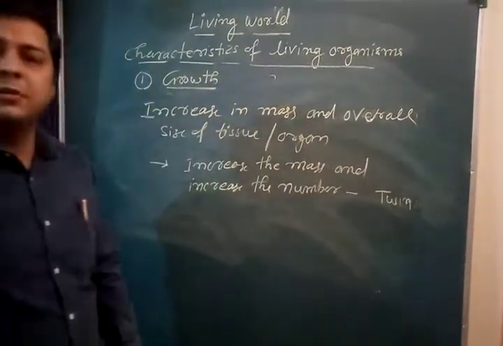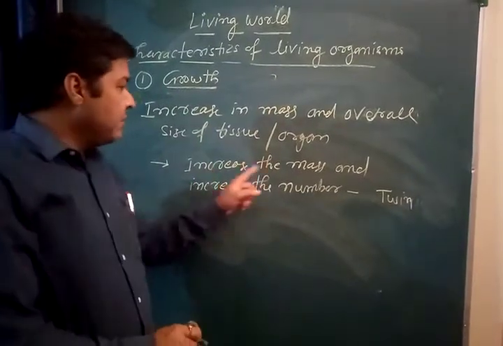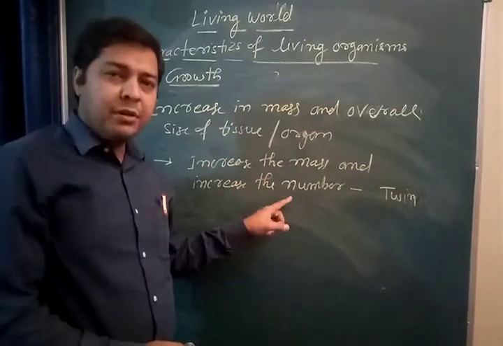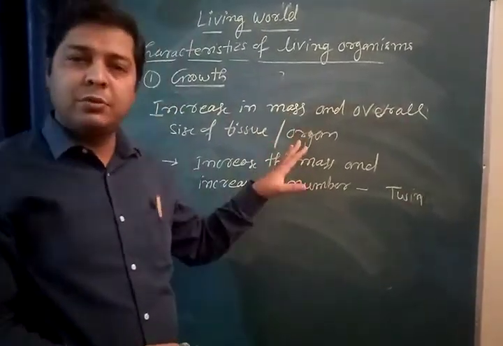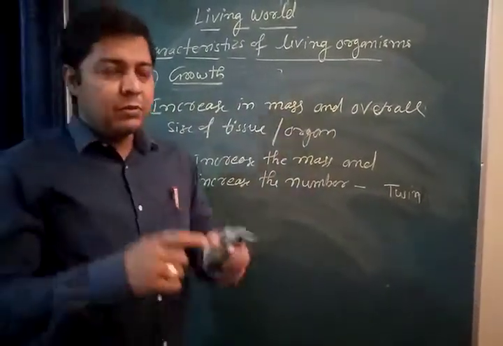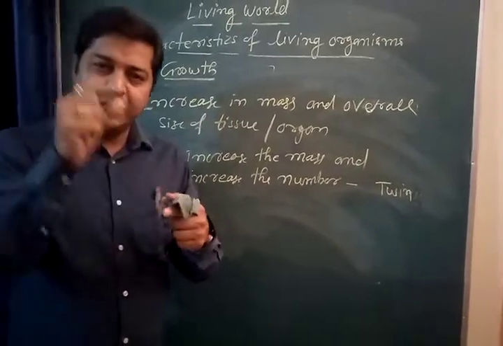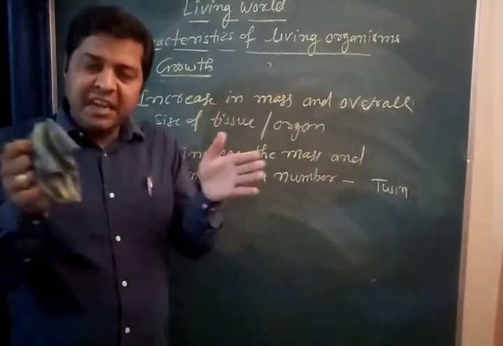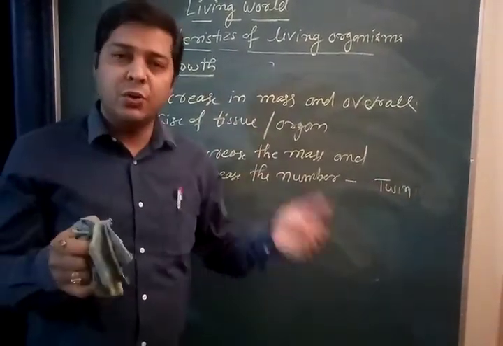What is increase in mass and increase in number? Both are the twin properties of growth. Clear? So you must know that if the size of any cell, tissue or organ is increasing, that indicates growth.